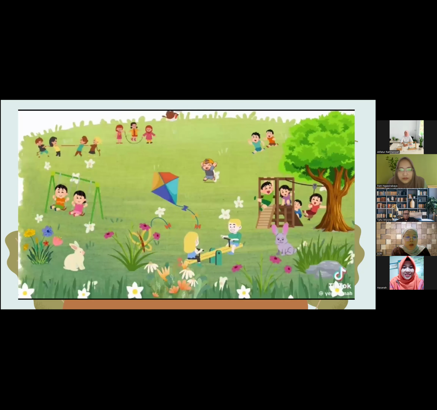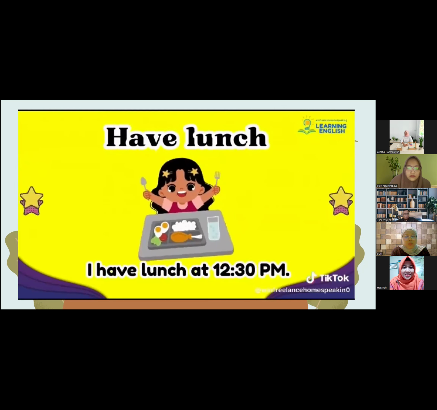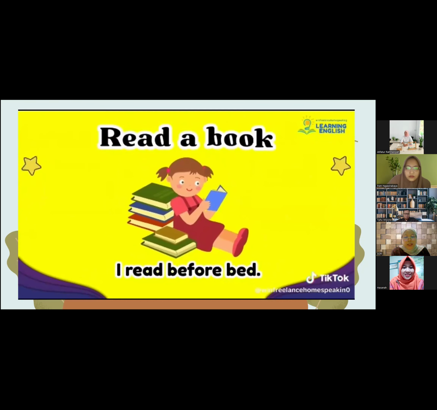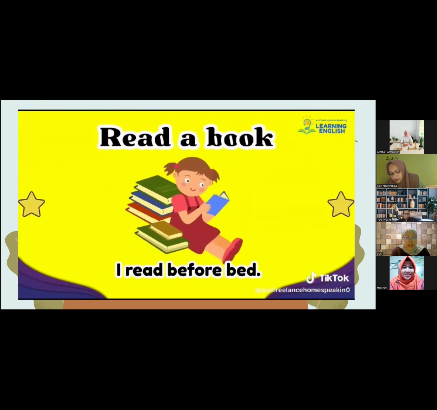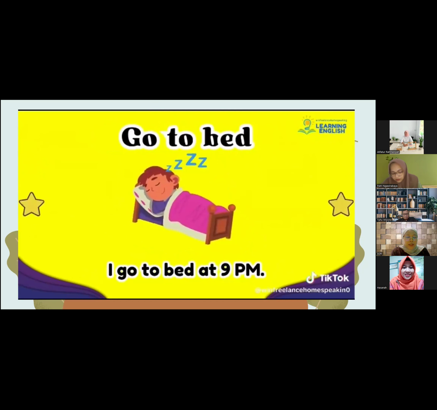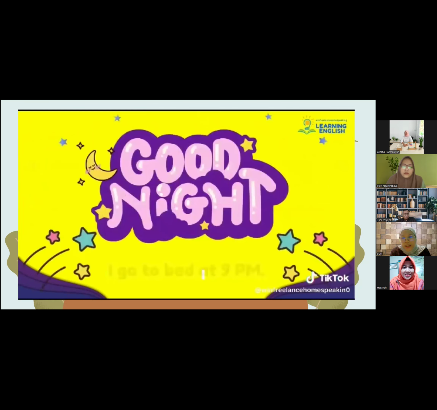When I come home, I like to relax by playing in the garden and enjoying the fresh air. At 12:13 p.m., I have lunch to recharge my energy after a busy morning. In the evening, I usually stay at home and do simple activities. And before going to bed, I read a book to relax my mind. Finally, I go to bed at 9 p.m. so I can rest well and be ready for the next day. Good night.